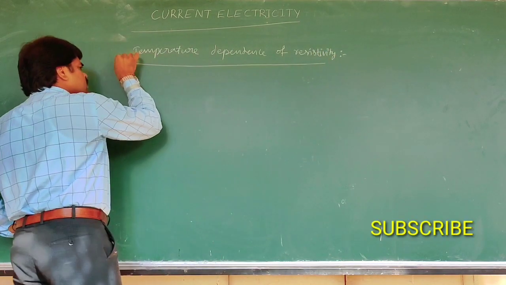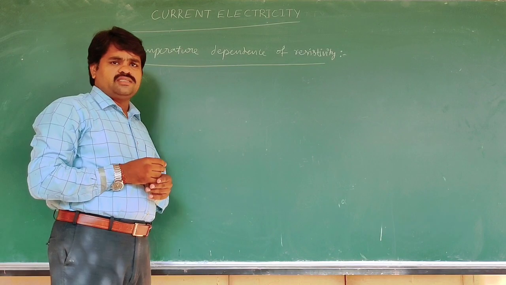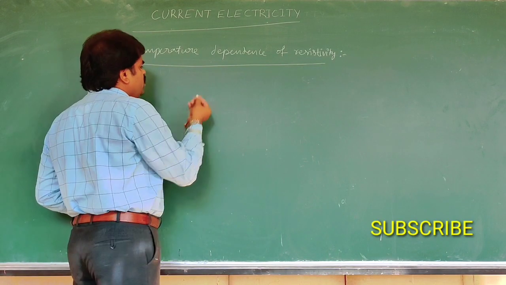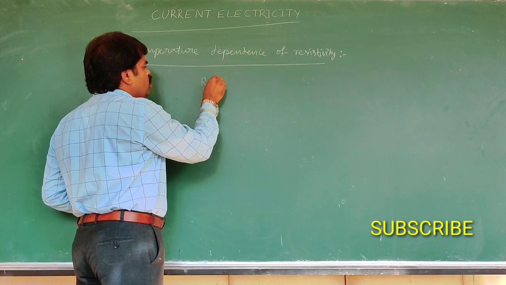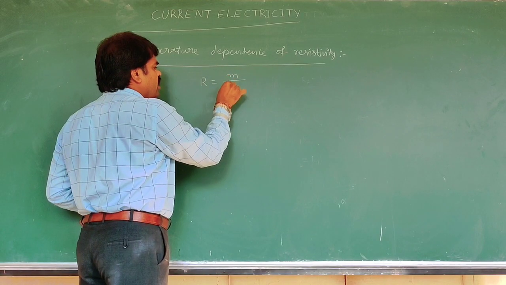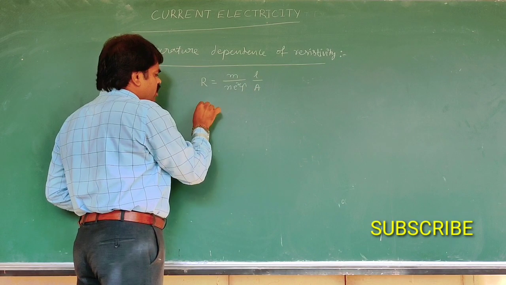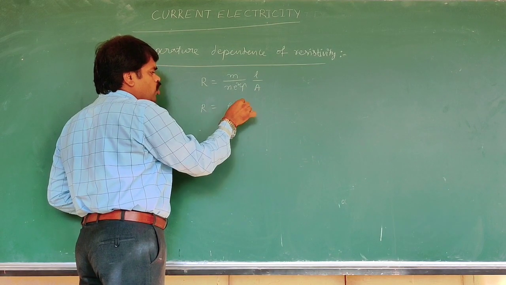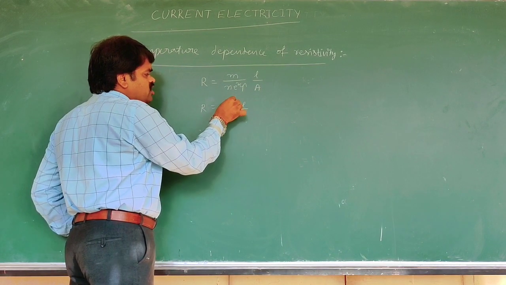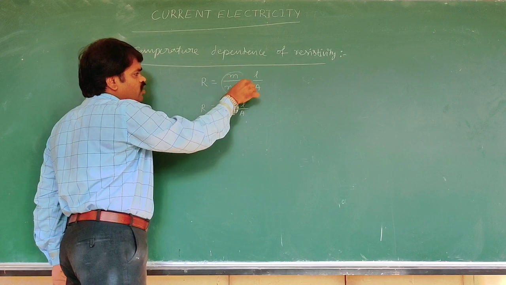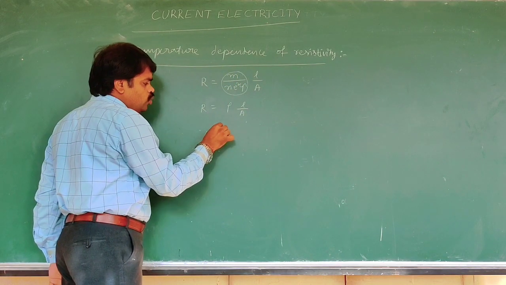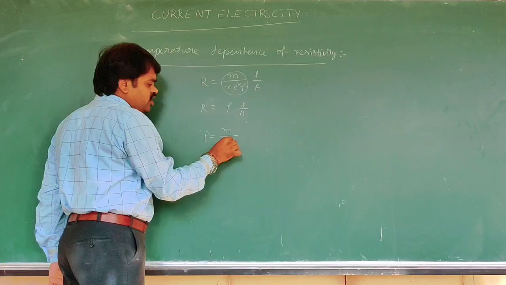We know the resistivity formula of a conductor. From that we write, for a conductor, R is equal to m by n e square tau into L by A. Then R is equal to rho L by A, where rho is the resistivity. That formula can be written as rho is equal to m by n e square tau.